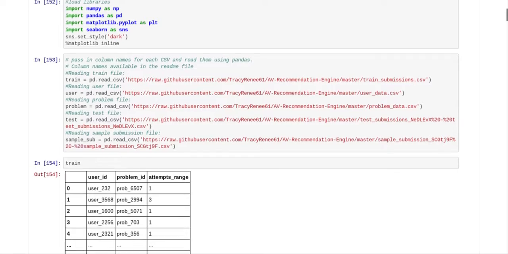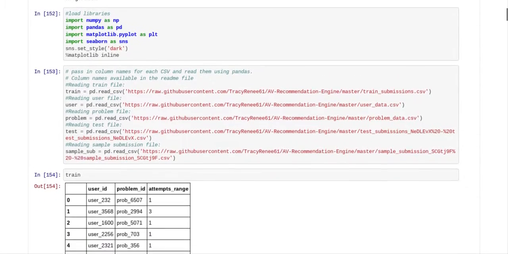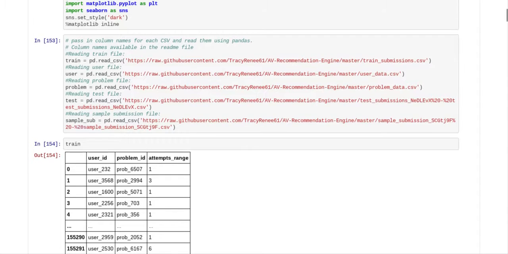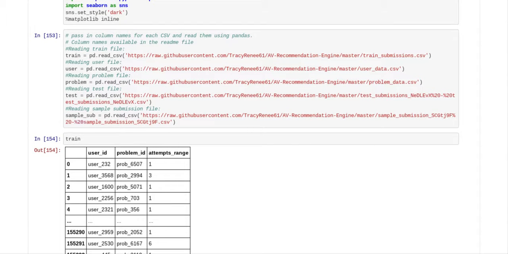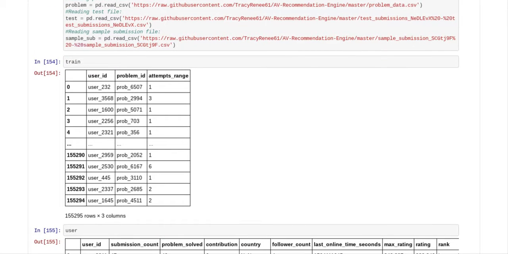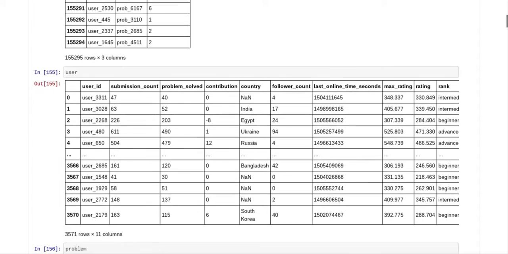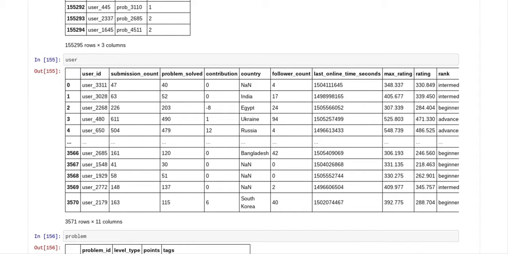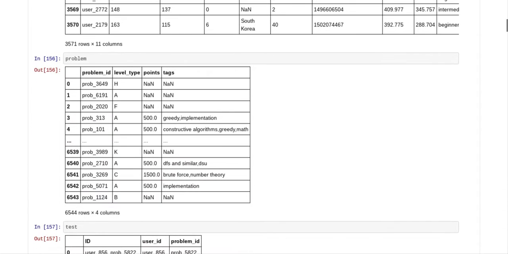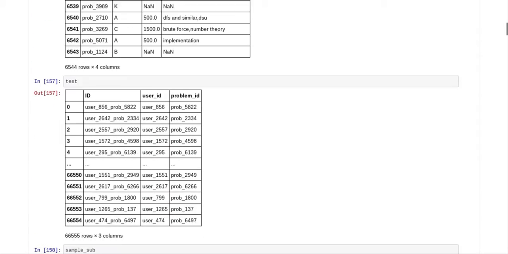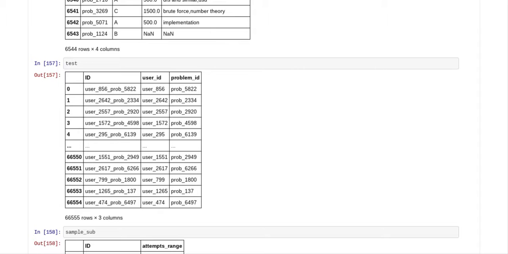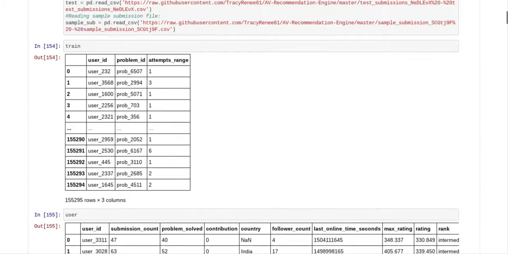So after I have loaded the libraries, as you can see, I load all of the files that we've been given. And you can see we've been given 1, 2, 3, 4, 5 files. So we have to load all these files up. We see the train file. The train file only has 3 columns and an index. Then we load the user file, and the user file has 11 columns. We load the problem file. It has 4 columns. And then we load the test file, which has 3 columns as well.